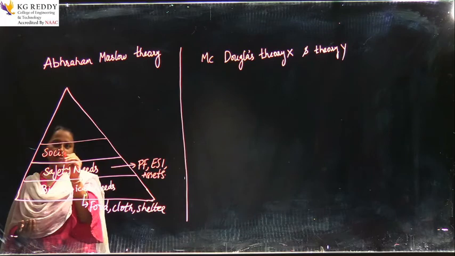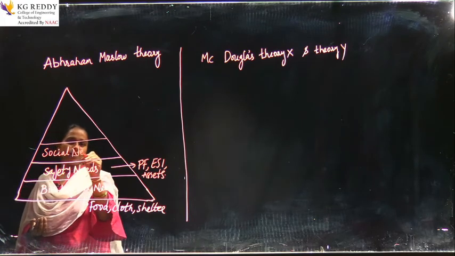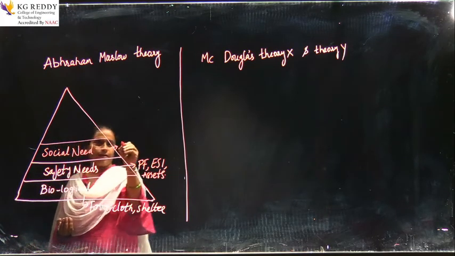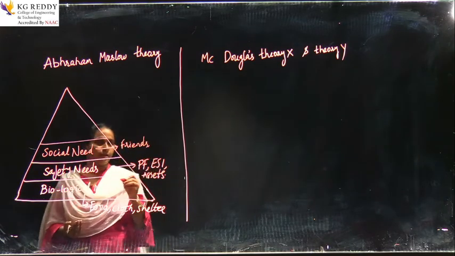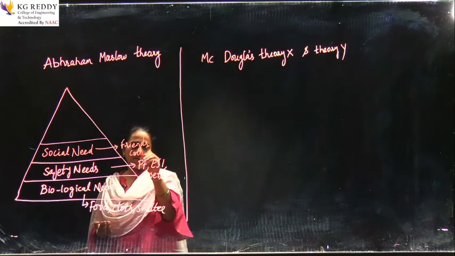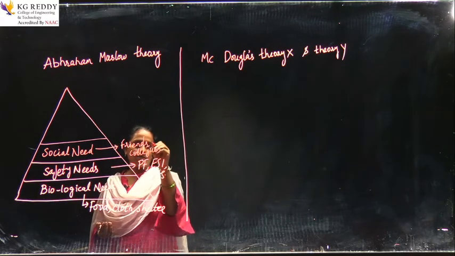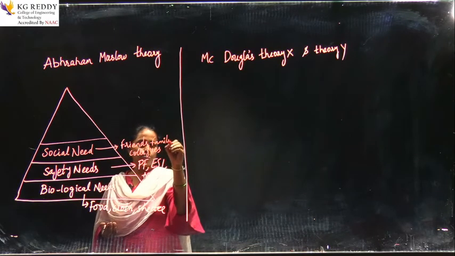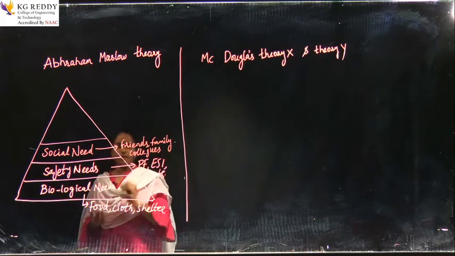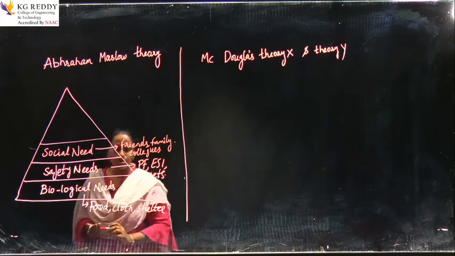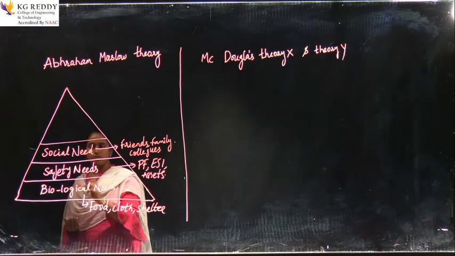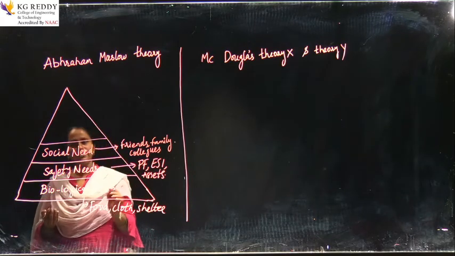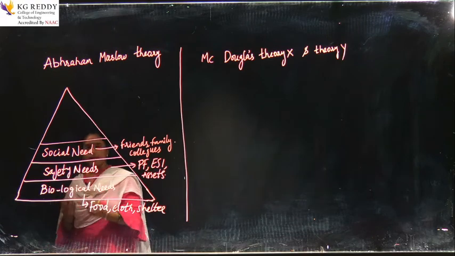What is a social need? To share the feelings of the human. We need some friends or family or even colleagues. Why do we need a social need? To share our feelings. So an employee who is satisfied with biological needs goes for safety. Next is social. He is satisfied even with sharing his feelings about the working environment.